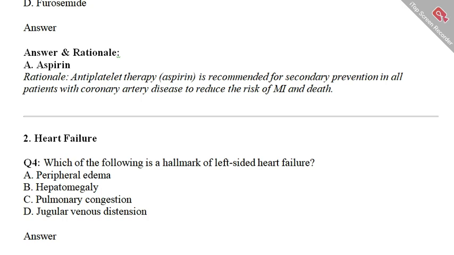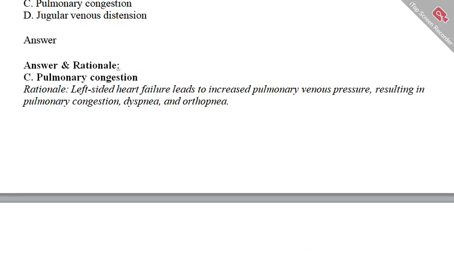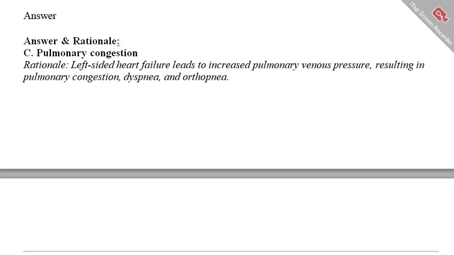So the keyword in the question is left-sided heart failure, the hallmark for left-sided heart failure. There is right side and left side. Read both, and if you go to option C, option C is the correct option. The rationale is pulmonary congestion. Left-sided heart failure leads to increased pulmonary venous pressure, resulting in pulmonary congestion, dyspnea, and orthopnea.